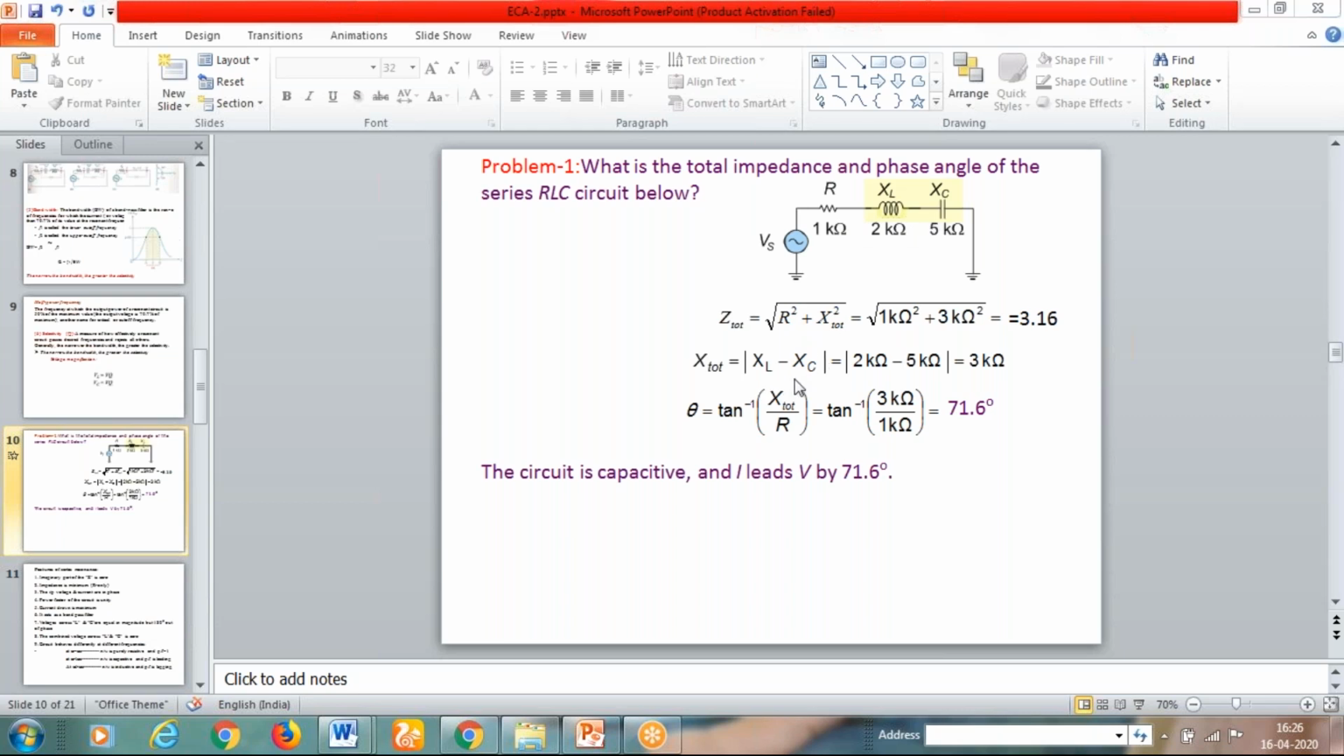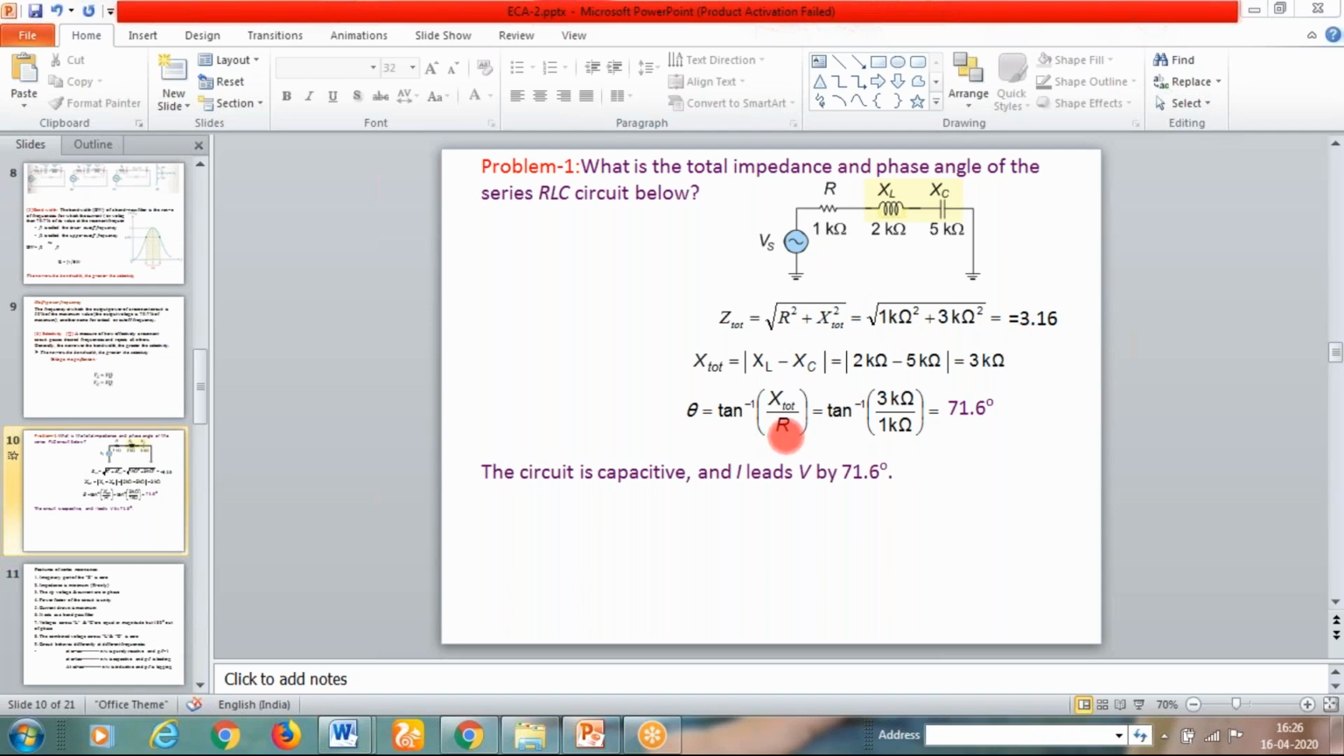Here XL and XC are 2 kilo ohm minus 5 kilo ohm. I am just taking the magnitude only, the modulus term only, so that it is 3 kilo ohm squared plus R equal to 1 kilo ohm squared. So you can get this value of 3.16 kilo ohms.